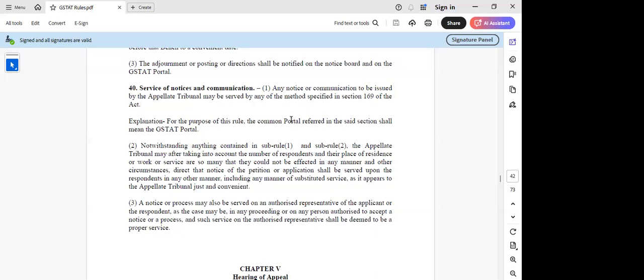So even if it is uploaded in the portal also, it's still service of notice. Basically they're trying to bring that in, but I'm not able to look much at this rule 40 sub-rule 2, because I feel that 169 very widely covers all the modes of communication. Or I think even if it's not accessible, something like WhatsApp can also be brought in here in 40 sub-rule 2.